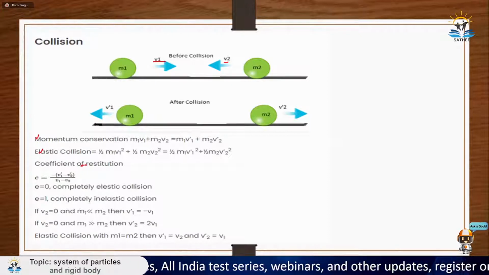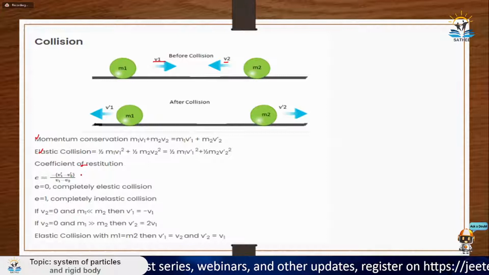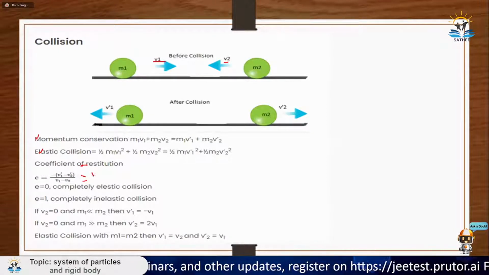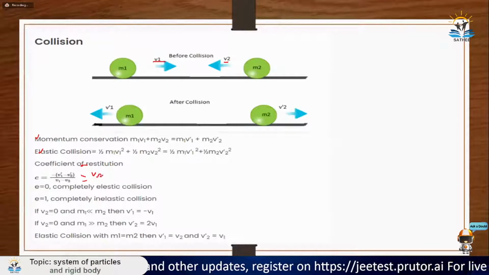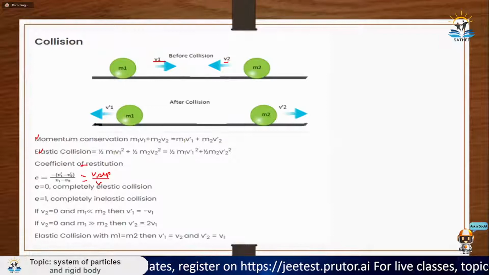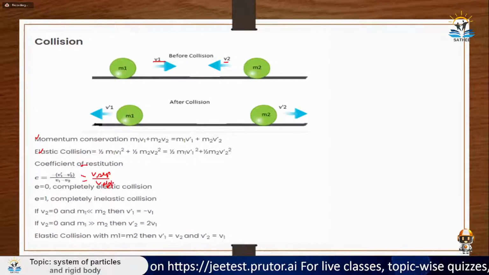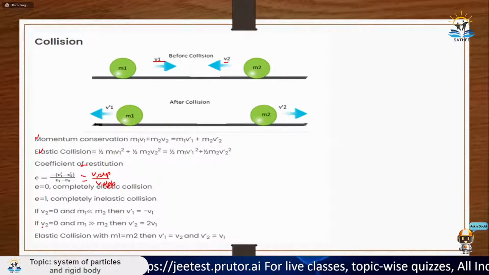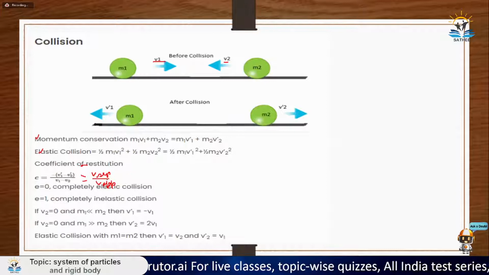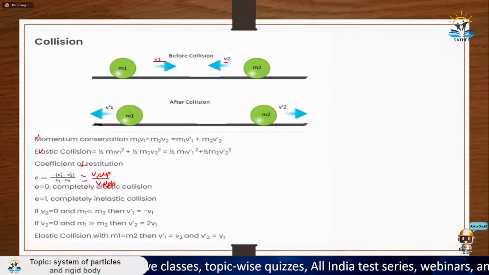Then what is coefficient of restitution? This is the extended version. The main definition of coefficient of restitution is velocity of separation divided by velocity of approach. So this is the main definition of coefficient of restitution. Basically velocity of separation upon velocity of approach. From here you can see how they are separating. They are separating with v1 dash plus v2 dash.